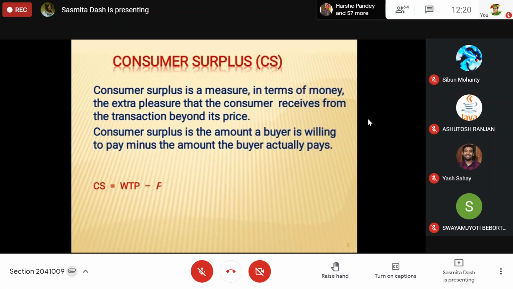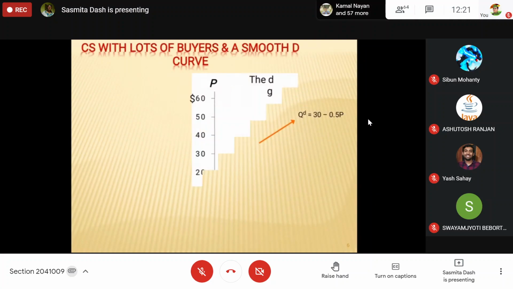So consumer surplus is nothing but WTP, willingness to pay for the commodity, minus the price of the commodity or market price. P is always a market price or selling price in the market, remember. So how do we calculate it then?